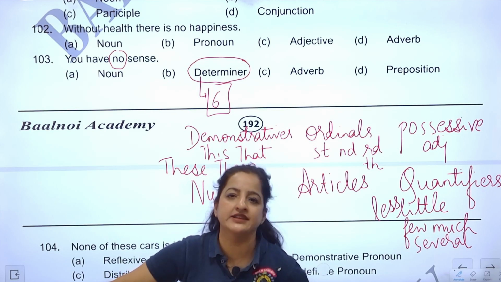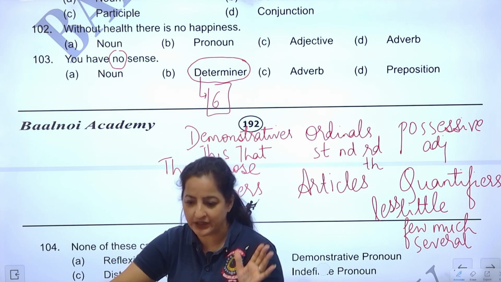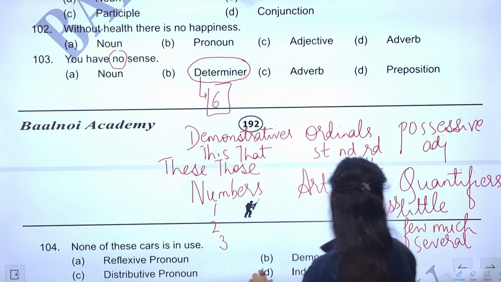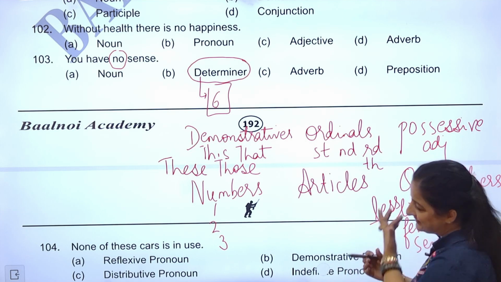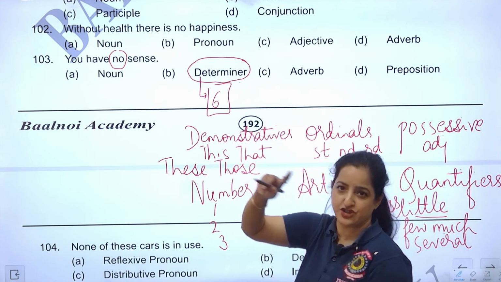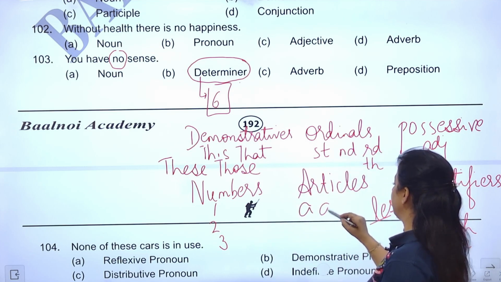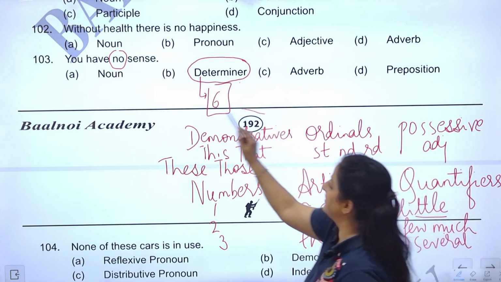It's quantifying the sense. Little sense, few sense. We'd never say few sense, by the way. It's less sense or little sense. It's an uncountable noun. It will use words like less and little or much also, much sense. So it's a quantifier actually if you want the precise answer. And then of course articles, a, an, the. So these 6 things come under determiners.